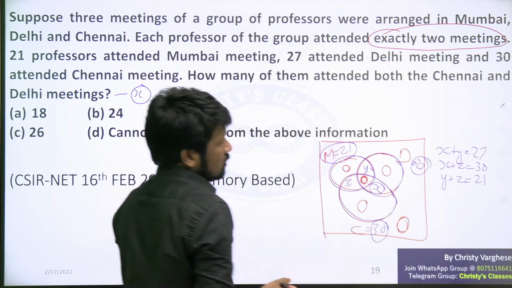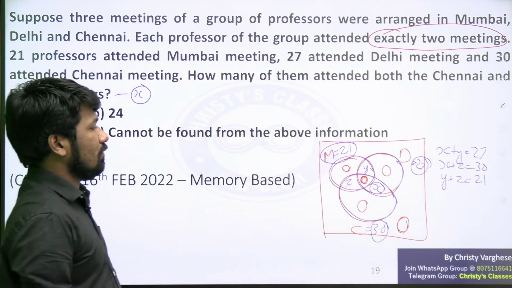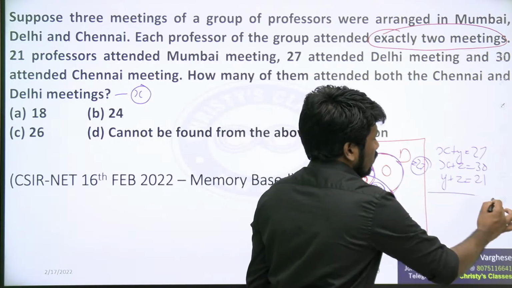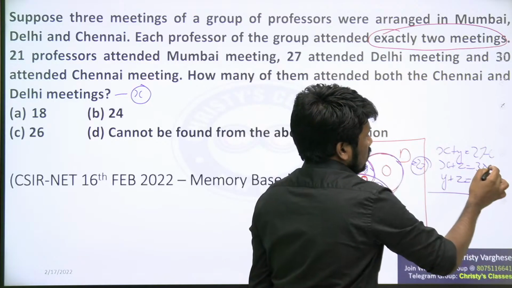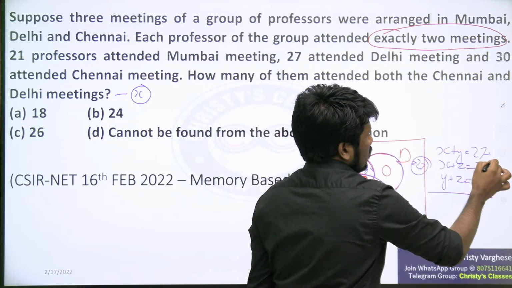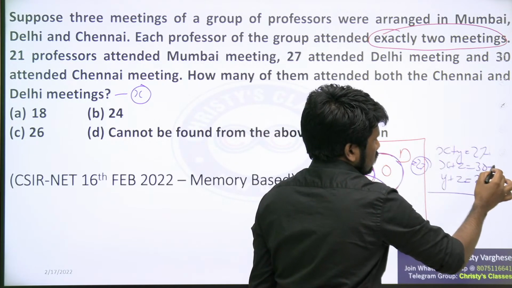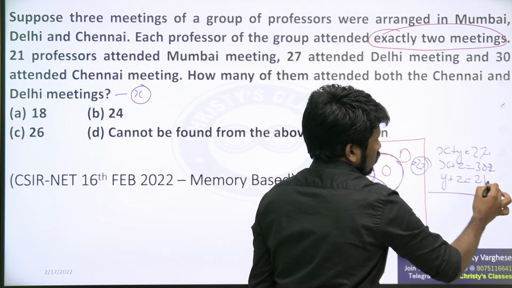3 equations, 3 unknowns are there. We need to find the value of x. You can solve it in different ways. I will tell you the simpler way. If this is equation 1, equation 2 and equation 3.